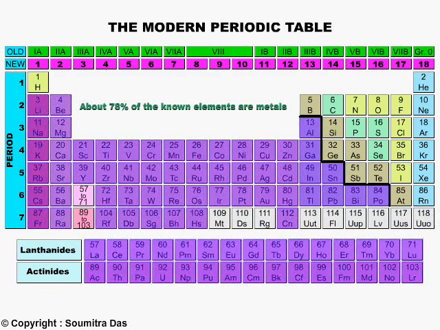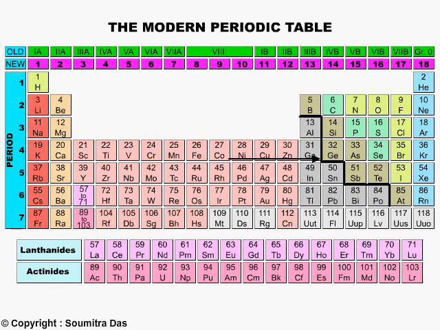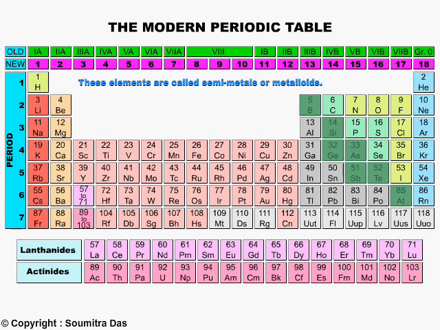About 78% of the elements in the periodic table are metals. See this zigzag line over here. The elements that fall just right to this zigzag line have both metallic and non-metallic characters and are called metalloids or semi-metals. The rest are non-metals.